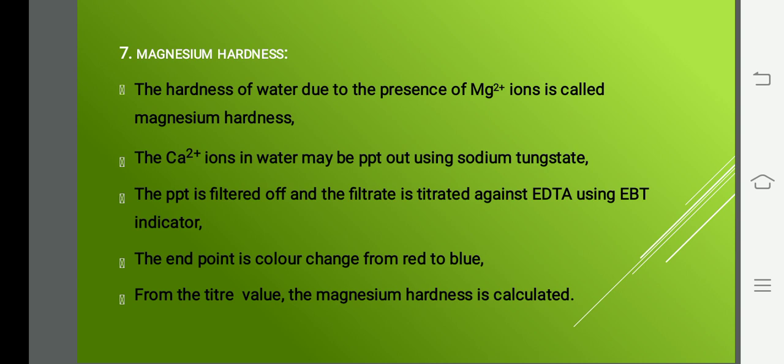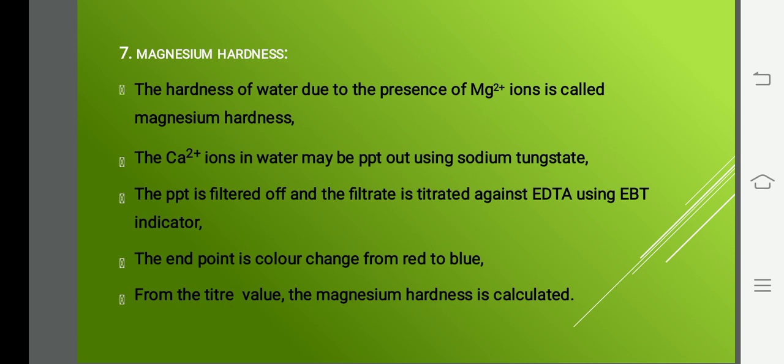As you add it, calcium will be precipitated out, and the precipitated calcium is removed by filtration. After filtration, you take the filtrate and titrate against EDTA using EBT indicator. The end point is the color change from red to blue, and from the titer value the amount of magnesium hardness present can be calculated.